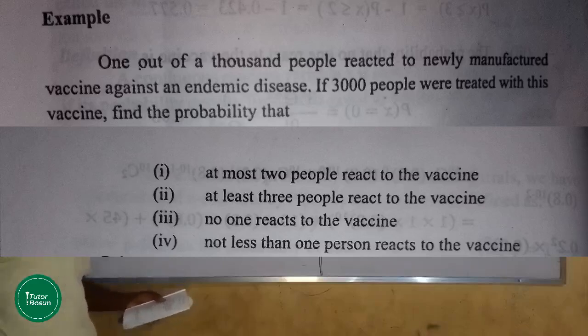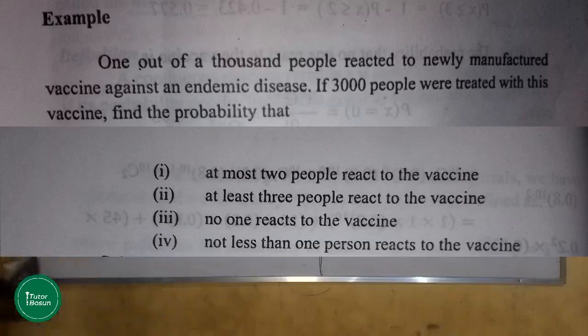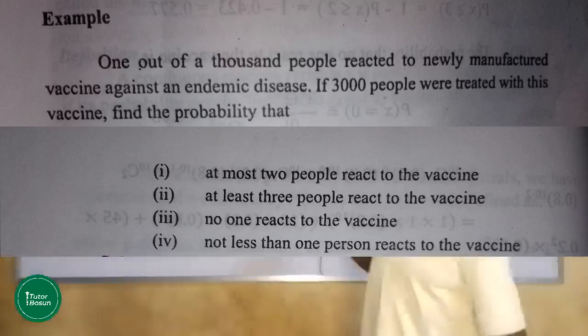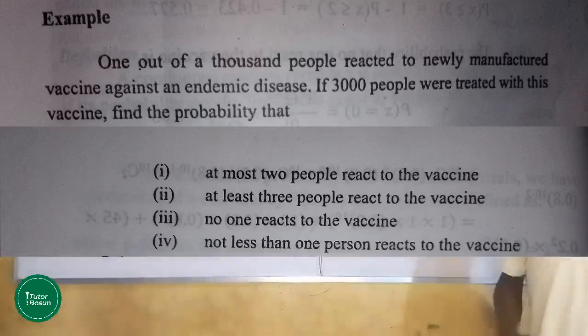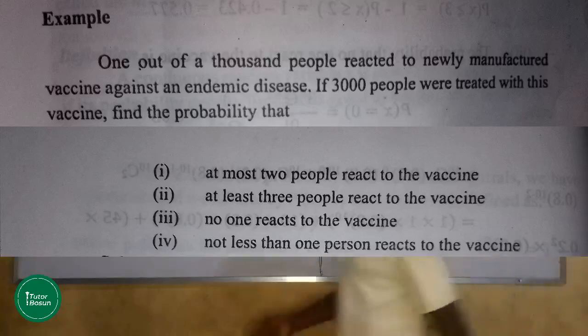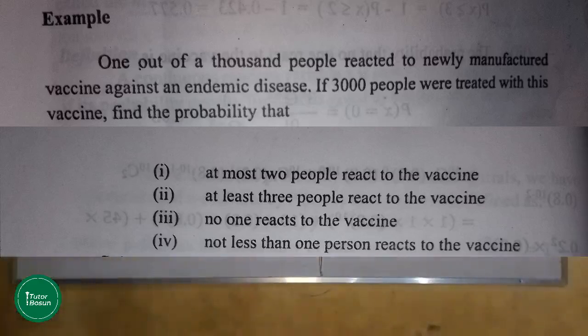If 3,000 people were treated with the vaccine, automatically the number of population N is equal to 3,000. Can you see that here N is very large? So that tells you that you are going to be applying your Poisson distribution. When N is large like this, 1,000, 2,000, 3,000 and the like, you are going to be applying your Poisson distribution. So once your N is very large and your probability of success is a very small probability, then you will be applying your Poisson distribution.